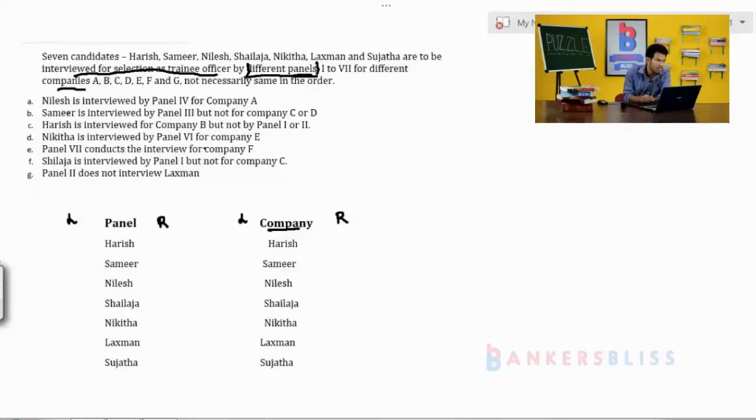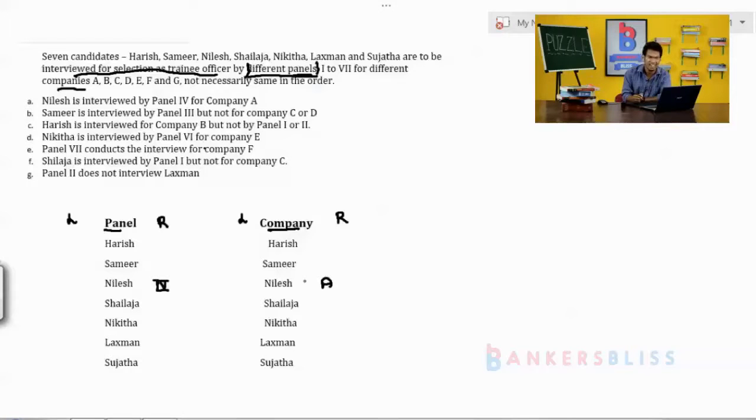First look here. Nilesh is interviewed by panel 4th. Where is Nilesh here? Panel is our heading and company is our heading. Under the panel, Nilesh is interviewed by panel 4. We know this is positive information. Then Nilesh is panel 4. Is it clear? Then next, for company A, where is Nilesh here? Nilesh is company A. Then the first statement is over.